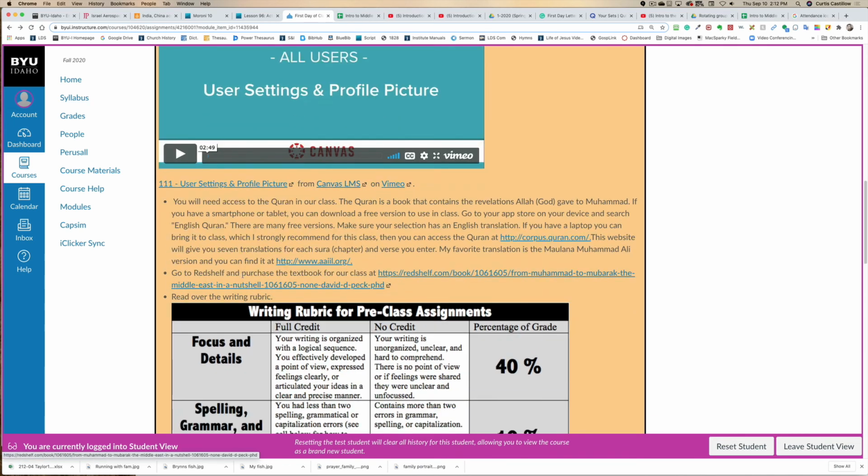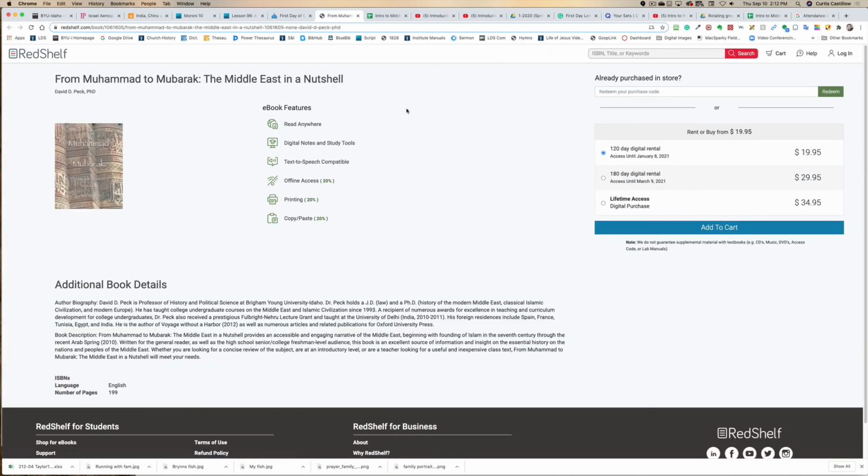Now, what I meant to get to is right here. If you click on this link, it will take you to the book that you need to purchase. You can see that you can get the 120-day digital purchase, or the 180-day digital rental, or the lifetime access. I'm not sure which one. I'll have to find out more about it. We'll talk about it later.